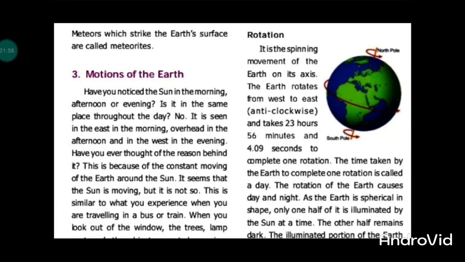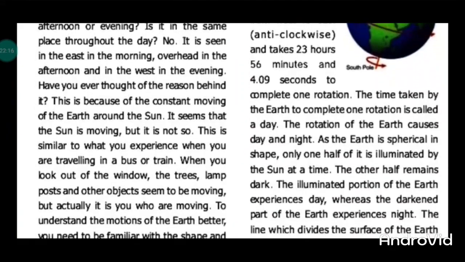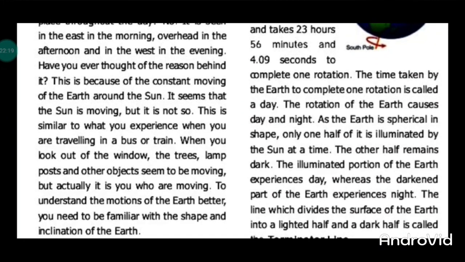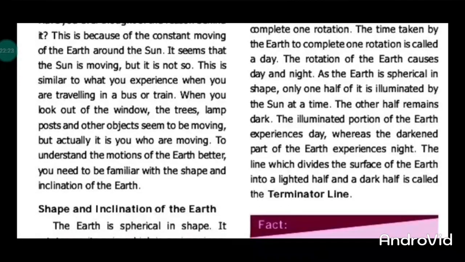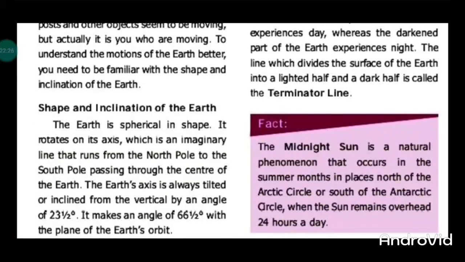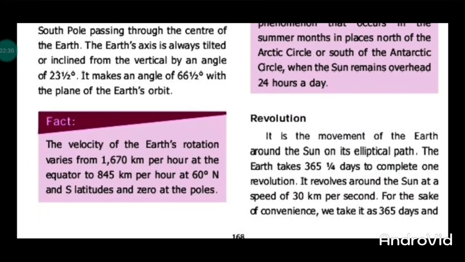Rotation. We must know rotation. All planets except Venus and Uranus rotate anti-clockwise. Earth takes one rotation in 23 hours 56 minutes and 49 seconds. The rotation of Earth causes day and night. We all know that. So can I move to the other topic?